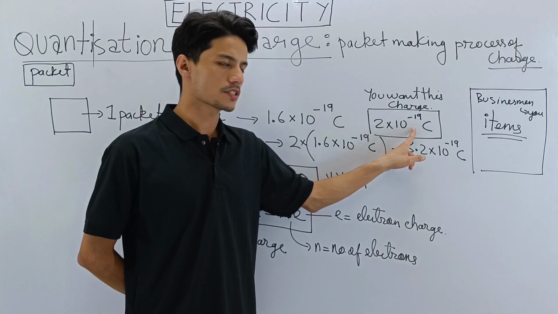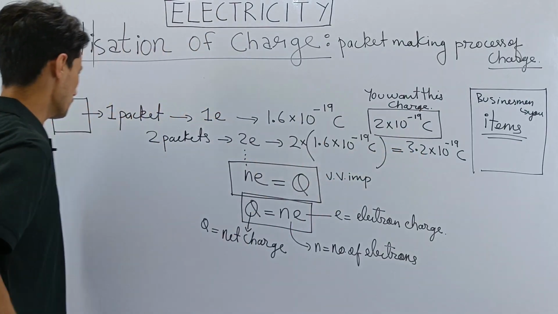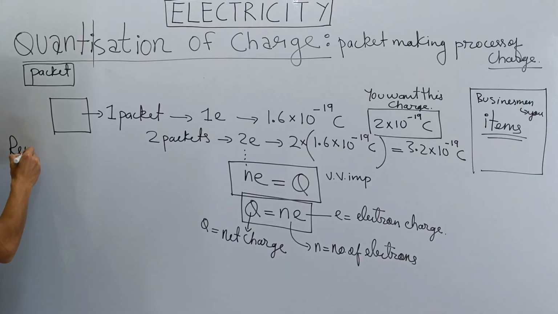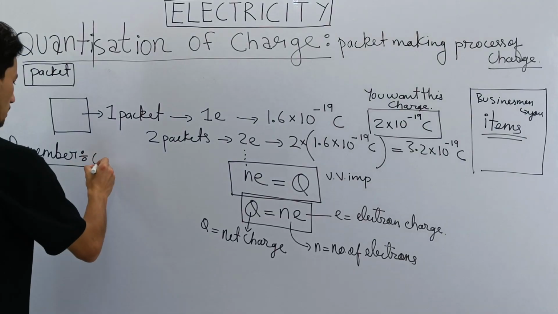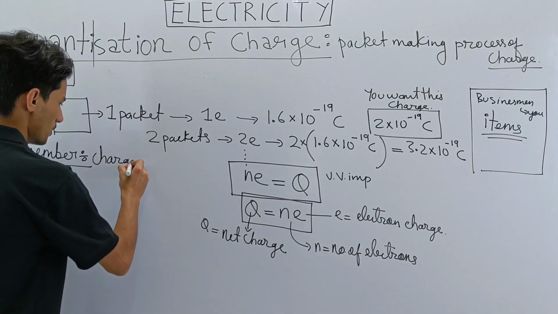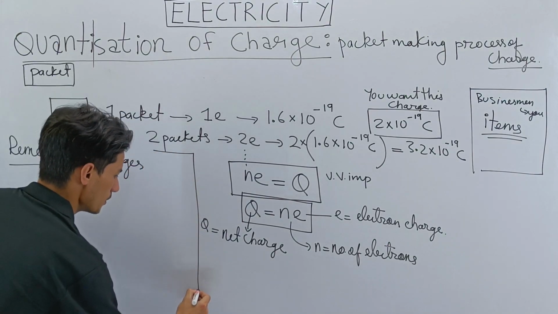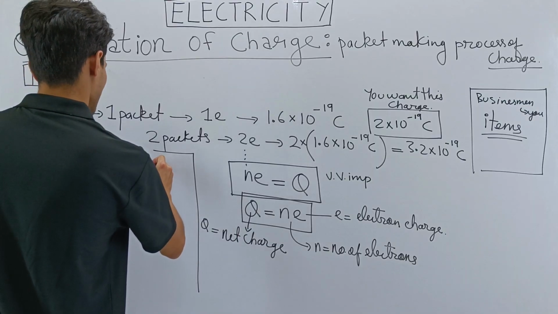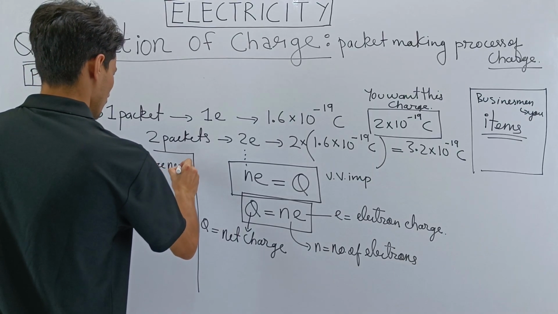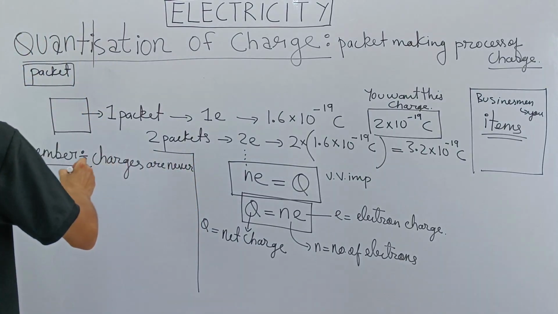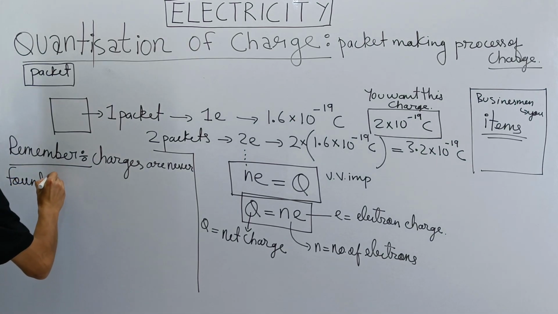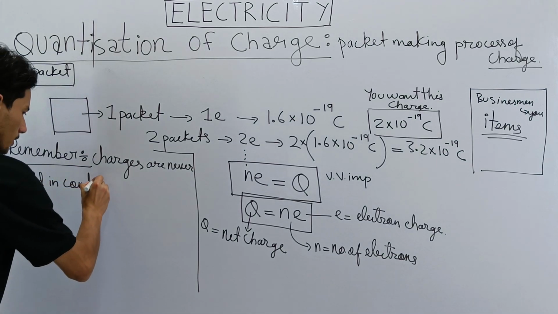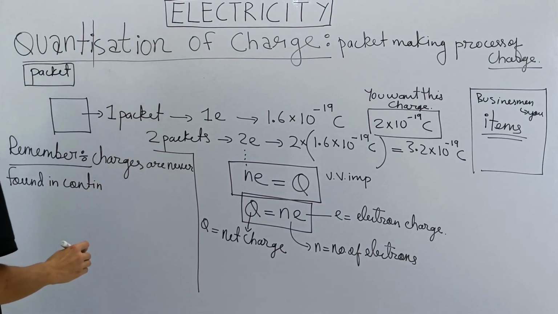Now, why won't you receive this charge? You write down this also. Remember this point, that charges are never found in continuous values. What is the spelling of continuous?